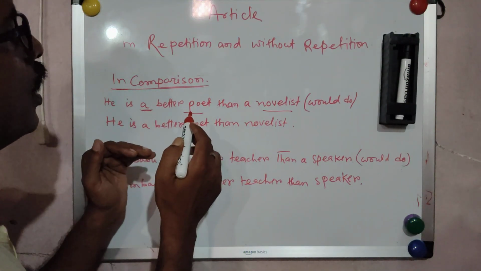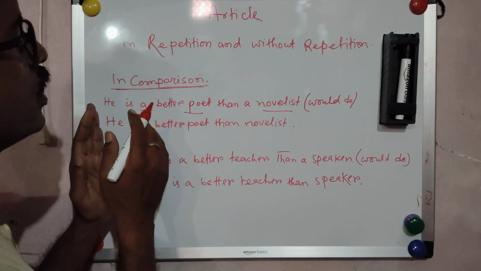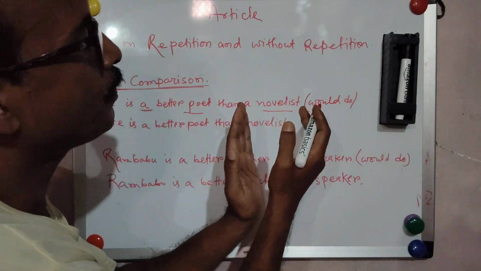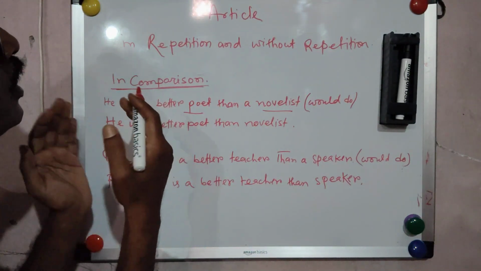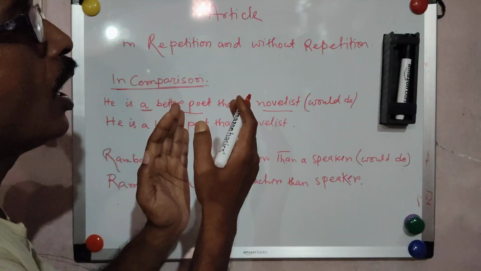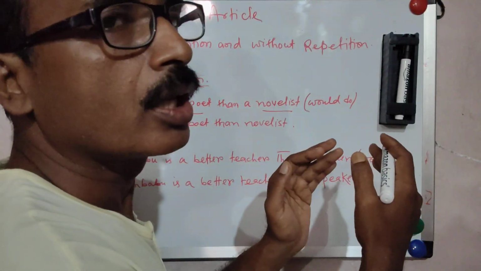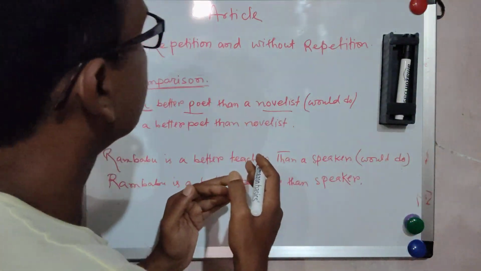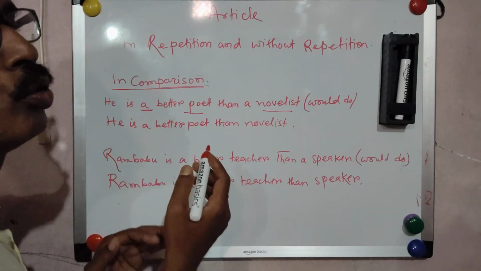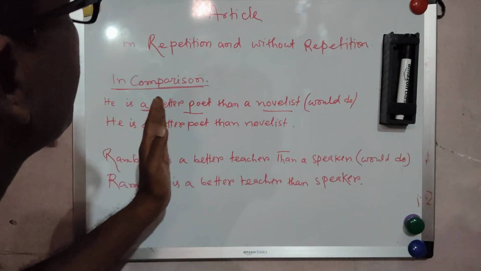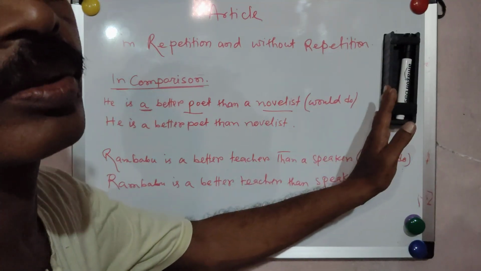So here the sentence actually indicates that he is a poet and another person is a novelist. And as a poet he can do something, and similarly another person as a novelist can do something, but the person who is the poet can do better. That is why he is a better poet than a novelist. So, a novelist, another person. Okay.